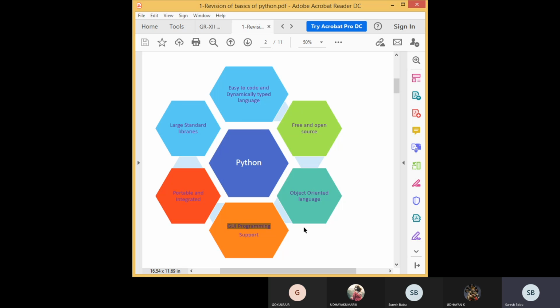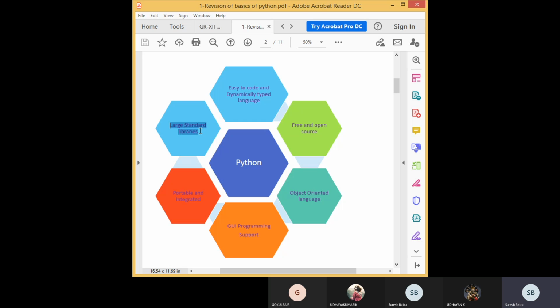You can understand that many applications are developed by Python, and games like PUBG and others are also created using Python. It is portable and integrated. That is, if you create any program in our system, you can transfer that program to any other system and it will work.